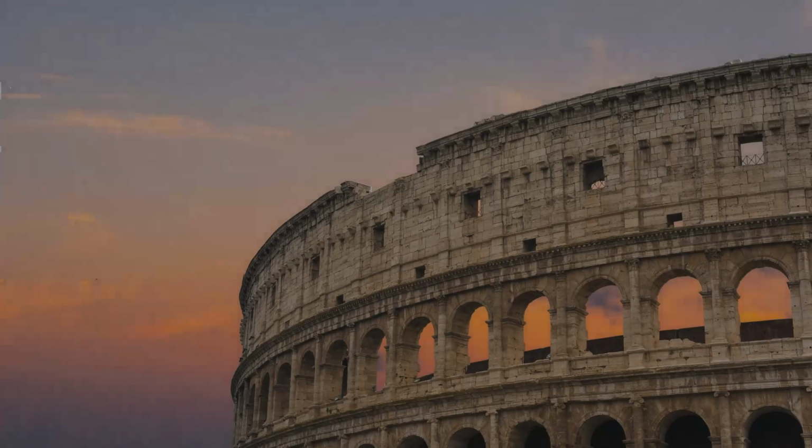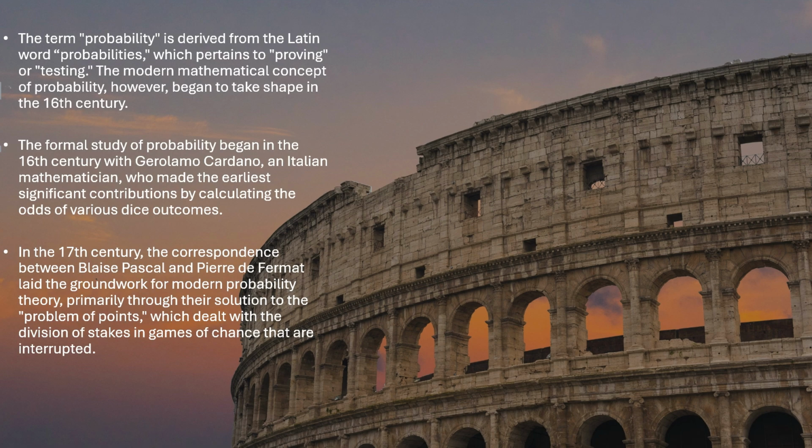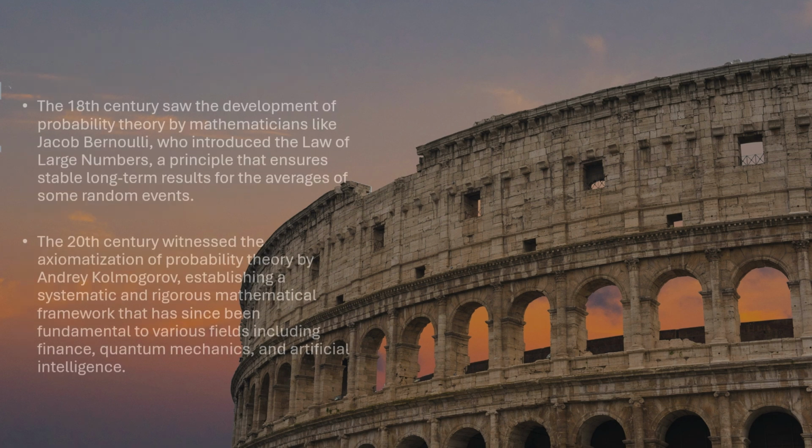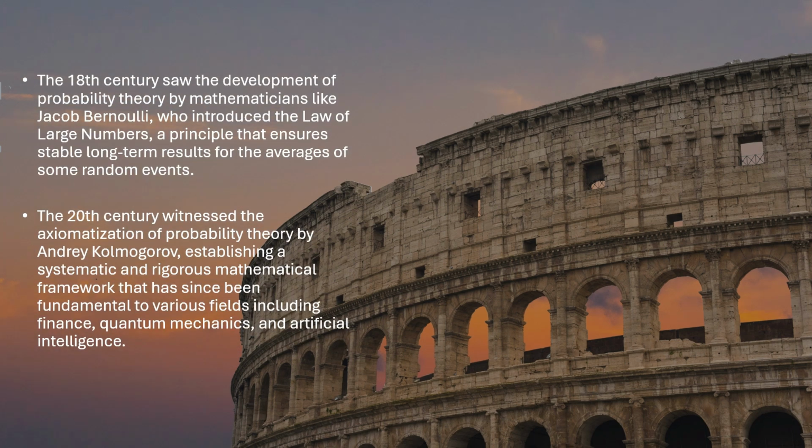Looking at the history of probability, one of the earliest pioneers was Girolamo Cardano, an Italian mathematician who analyzed games of chance, particularly dice games. His work marked the beginning of quantitative probability calculations. In the 17th century, the field gained momentum through the correspondence between Blaise Pascal and Pierre de Fermat. The 18th century further saw developments with Jacob Bernoulli, who introduced the law of large numbers, followed by Andrei Kolmogorov in the 20th century.